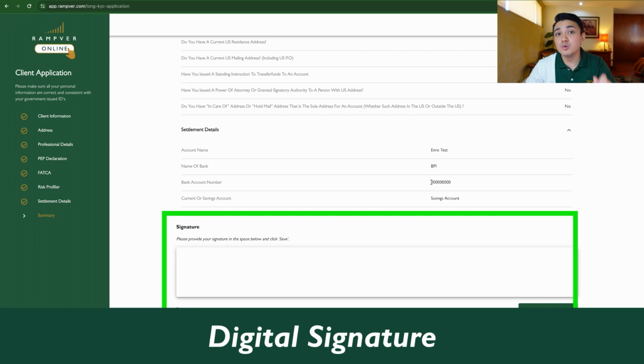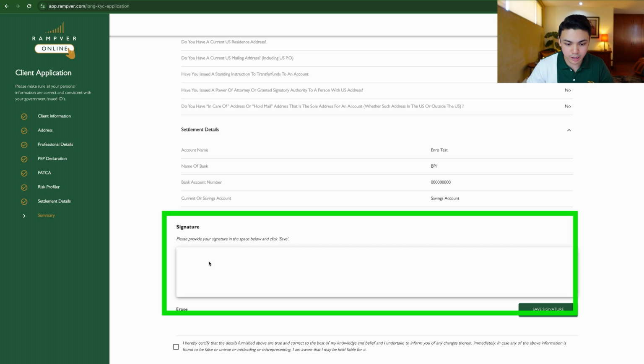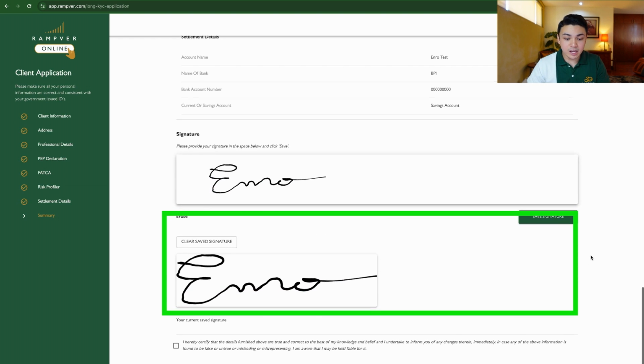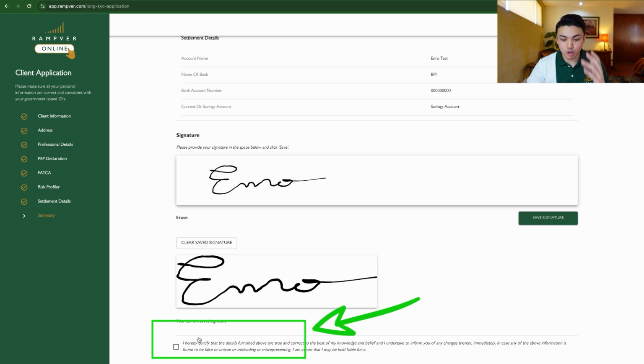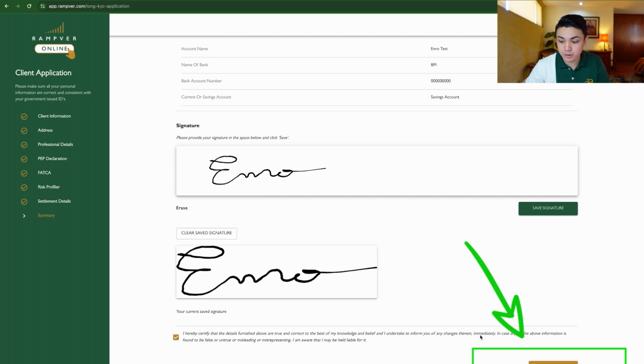So, after confirming, you will need to do a digital signature. As much as you can, just match the signature in the valid ID that you uploaded. So, for example, yung signature ko ay pangalan ko lang, kunyari enroll. So, as long as this is your signature in your valid ID, we will accept it. So save your signature and then just certify that you have uploaded accurate and correct information. And after this, you can continue.